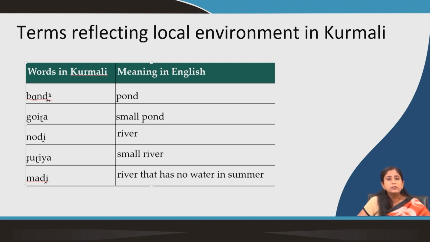But in the language in which I was collecting data, I could not find any word for that, or in English also I can't find one word for that. So, I have to use an explanation. So, if I go to the field with only one word like pond, river, lake, what do you call pond, what do you call river, what do you call lake, then I will get the terms for these, but I will miss out on the word which shows a river without water in it in summer. I will not get this word. But when I am talking about language documentation, I need to document that as well, and that is actually an important part of the language.